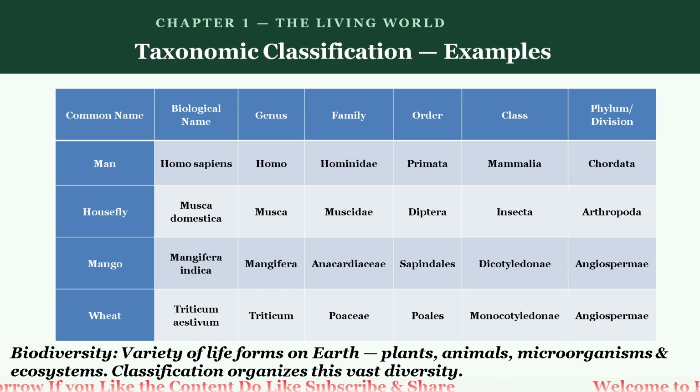For man, the common name is man, the biological name is Homo sapiens, genus Homo, family Hominidae, order Primata, class Mammalia, and phylum Chordata. Housefly is Musca domestica, genus is Musca, family is Muscidae, order is Diptera, class is Insecta, phylum is Arthropoda. You can see the mango and wheat further by yourself.